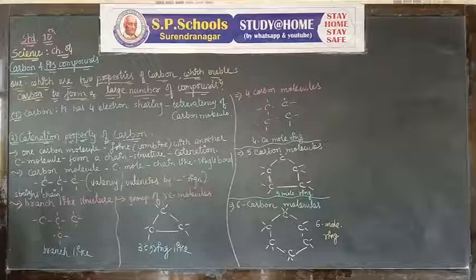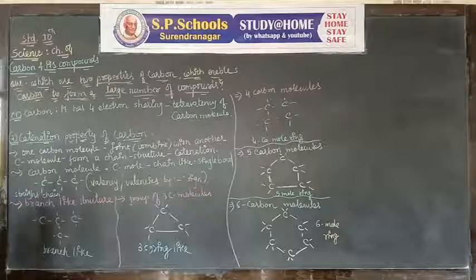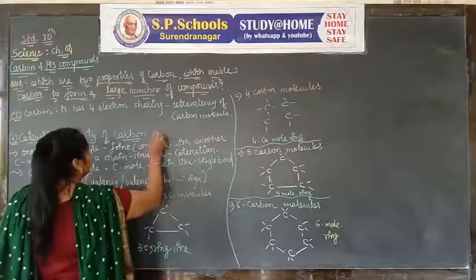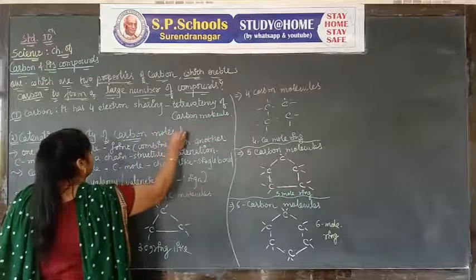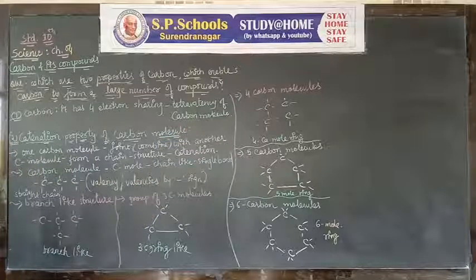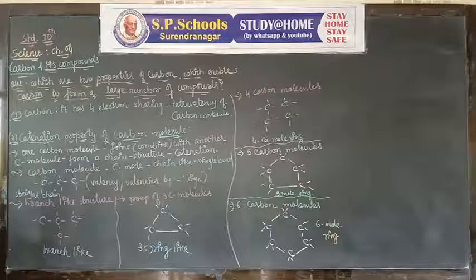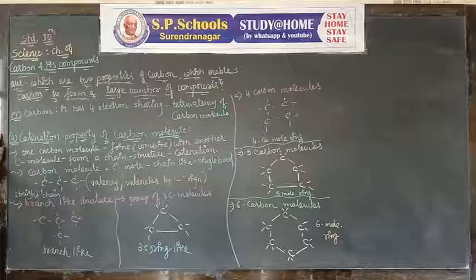Which are the 2 properties? The first is tetravalency of carbon and the second is the catenation property of carbon. If the question is for 4 marks, you have to write both properties. Here I can explain only one, because tetravalency will be seen in the last sessions.